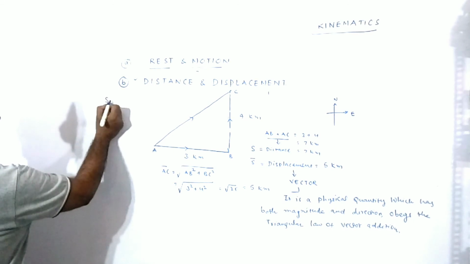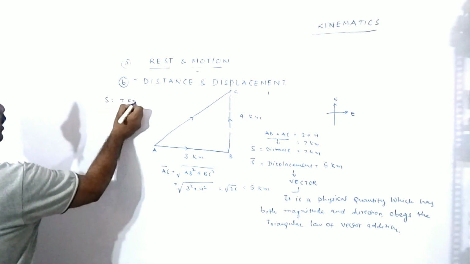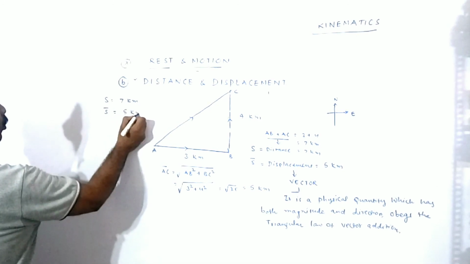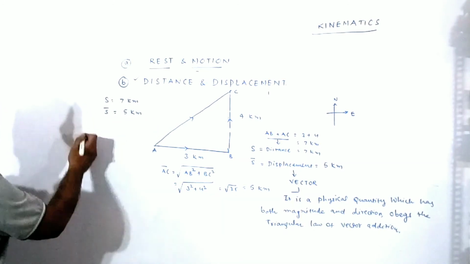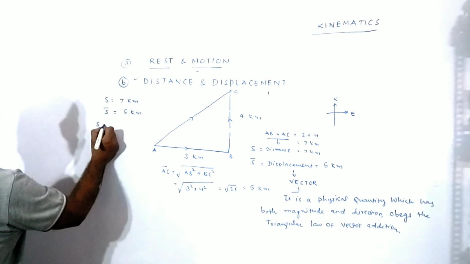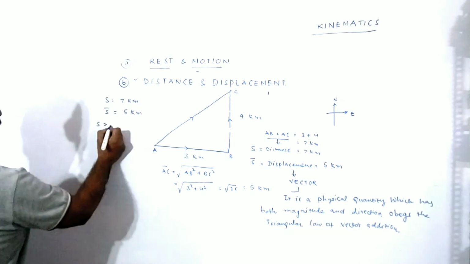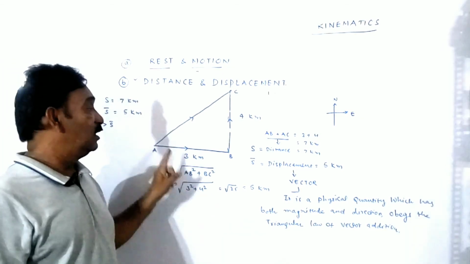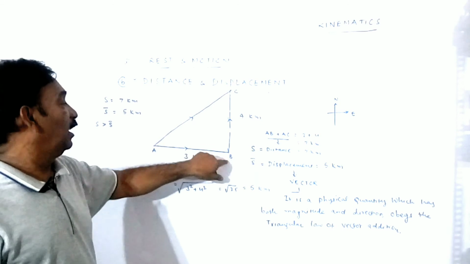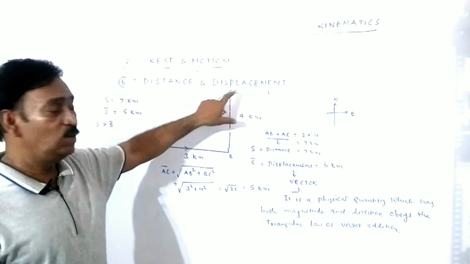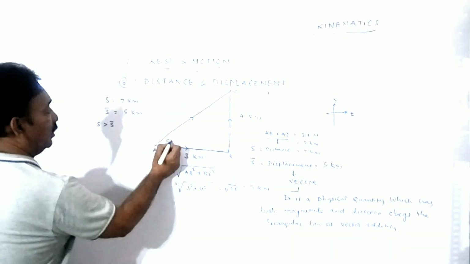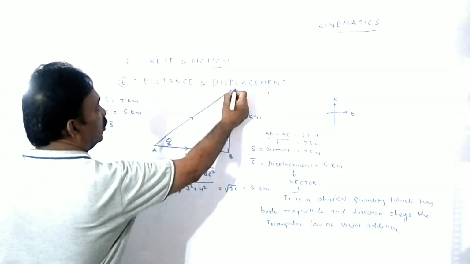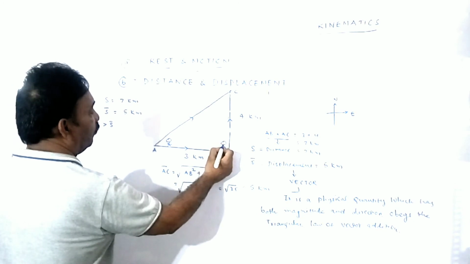As you see, S is equal to 7 kilometers and S bar is equal to 5 kilometers, isn't it? Here simply we can write distance is greater than displacement. Maybe they reach the same position, A to C. One person started from here and reached this position along this way.